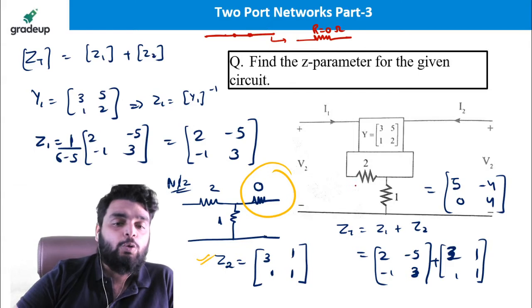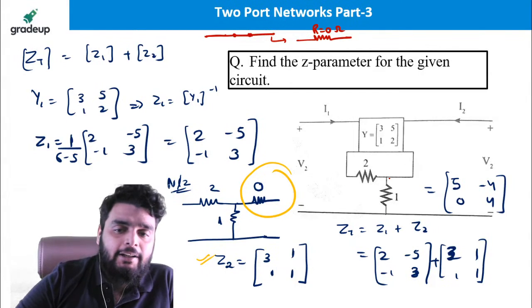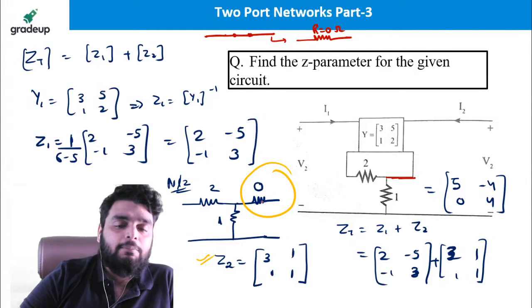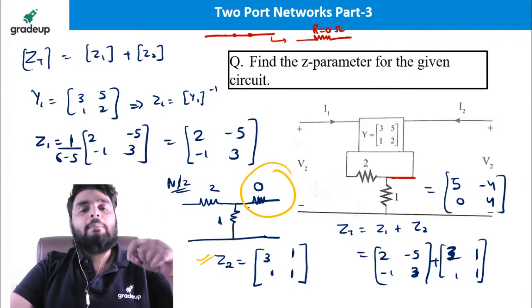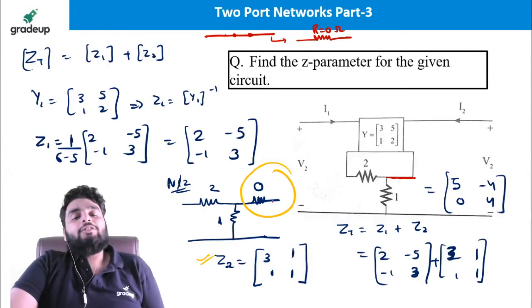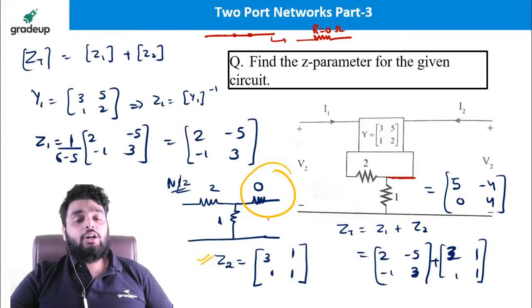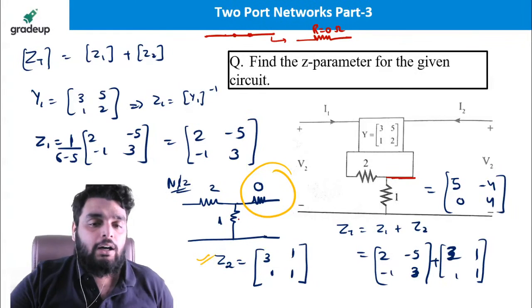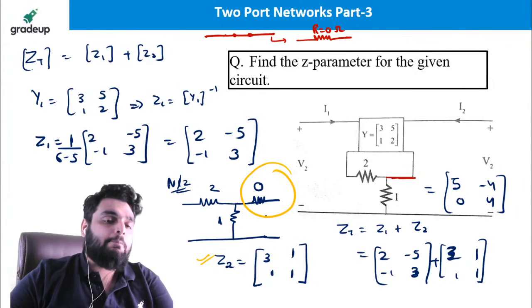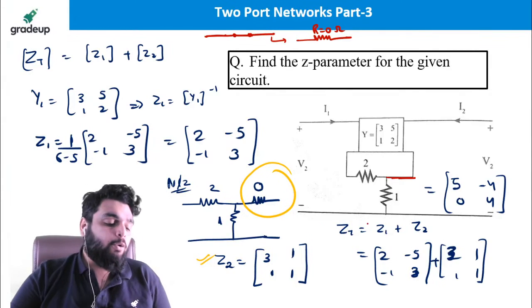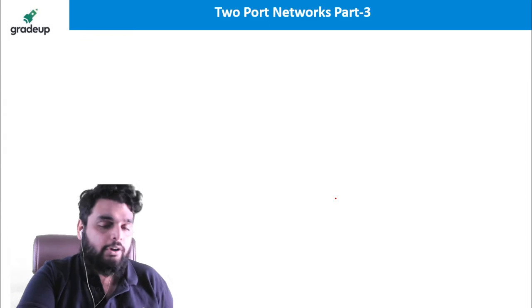So to write the shortcut formula, what I did, this short circuit is given, so I just put the resistance there, but the magnitude is 0. If the magnitude is 0, it is nothing but a short circuit branch. Again, I can write the shortcut formula directly. That's why I put a 0 here. So 0 will not change your diagram, but it helps you to write the shortcut formula. Okay, Ravi?